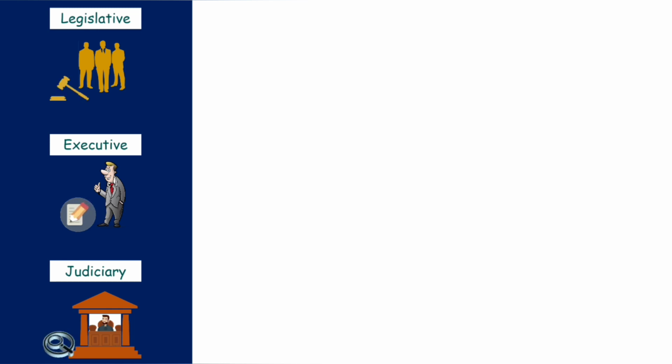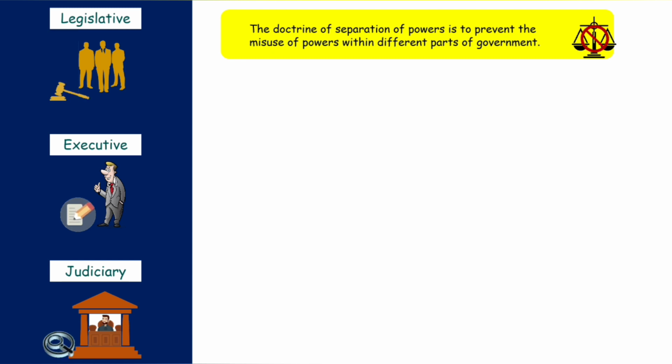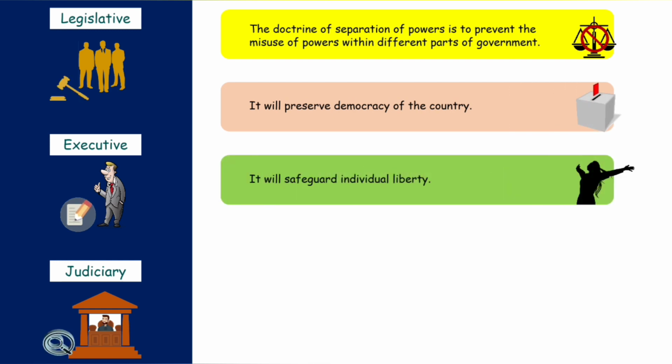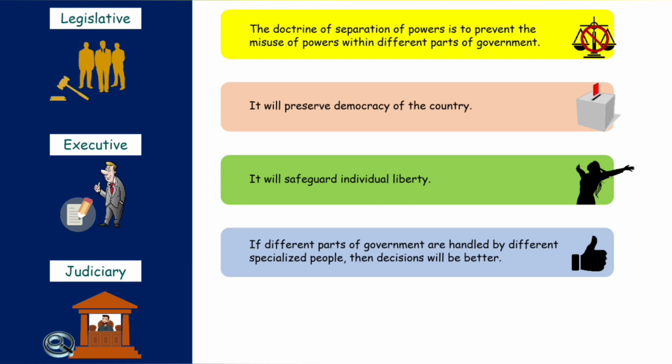So overall, if we see, there are a lot of advantages of separation of power. Like the doctrine of separation of powers is to prevent the misuse of powers within different parts of government. It will preserve democracy of the country. It will safeguard individual liberty. If different parts of the government are handled by different specialized people, then the decisions will be better.